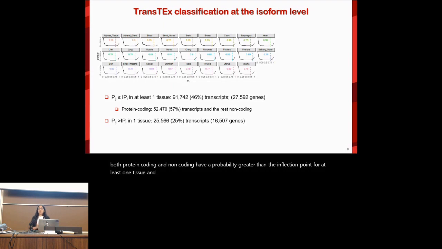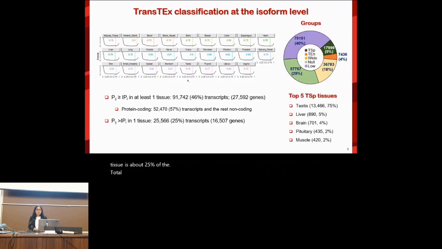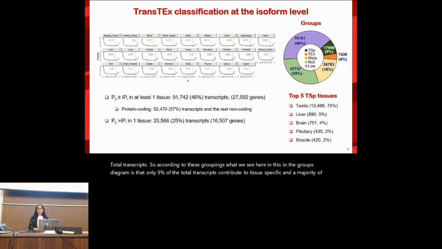And the probability where it's greater than the inflection point in exactly one tissue is about 25% of the total transcripts. So according to these groupings, what we see here in the groups diagram is that only 9% of the total transcripts contribute to tissue specific, and a majority of them are classified into either null or low. And among the tissue-specific transcripts, we have testes, which has the highest number, and many studies have reported this. So this wasn't a surprise, followed by liver, brain, pituitary, and muscle.